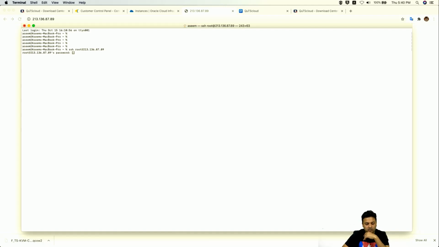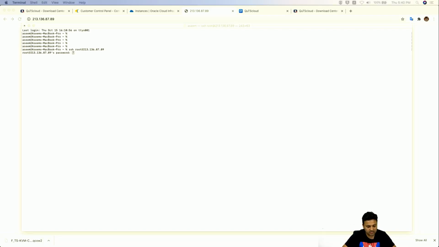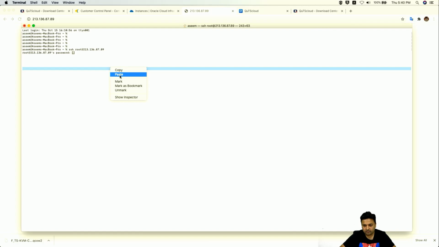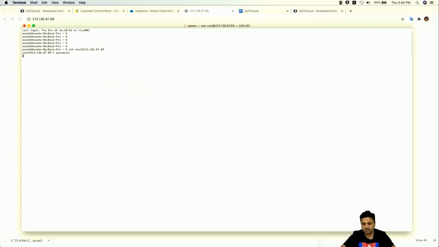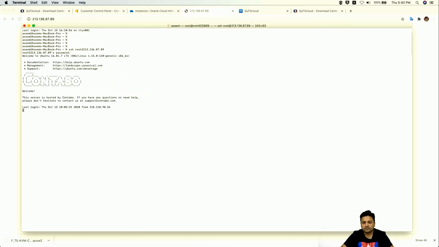Enter this command here, and it will ask you for the password. As I told you, when you purchase, the password will be sent to you through email. I'm going to paste the password for my machine here and click enter. Okay, and I have logged into my Contabo machine, so I can log into it through the command line.